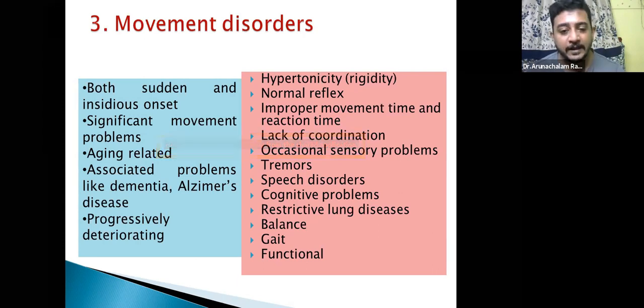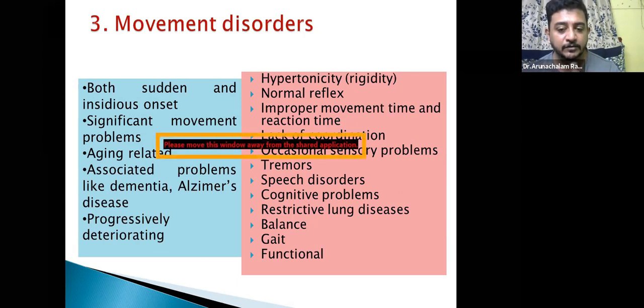In case of Parkinsonism, you will have difficulty in speaking with different modulations, a monotonous pattern.